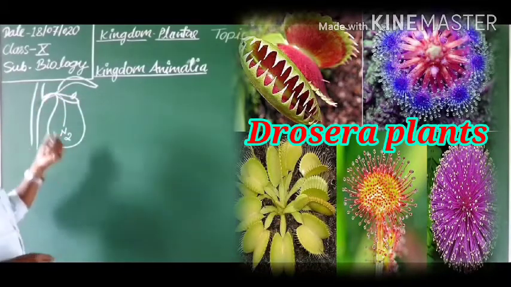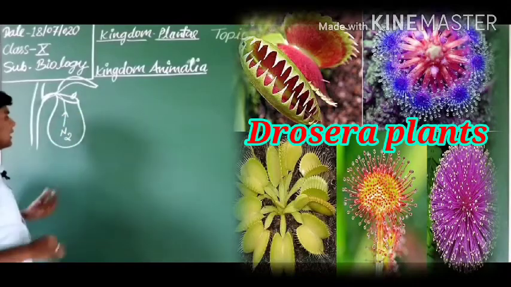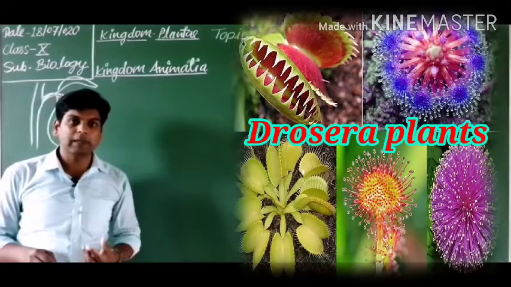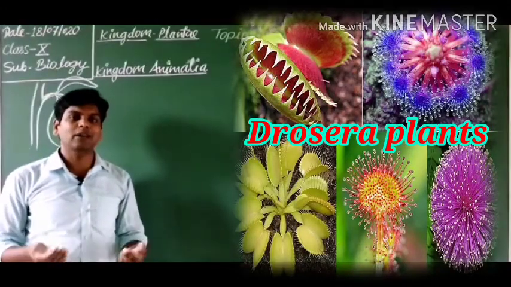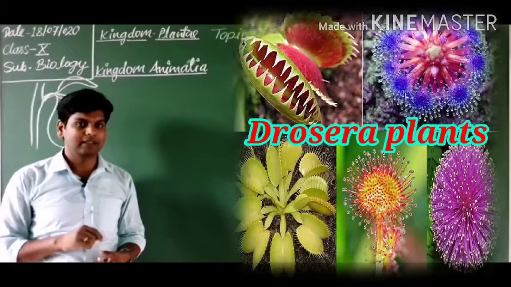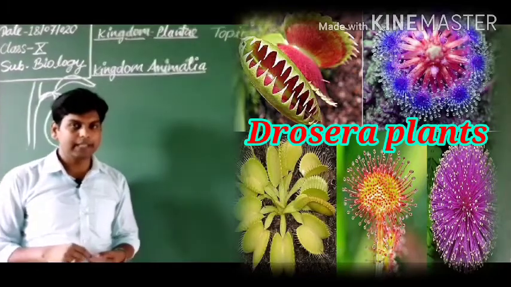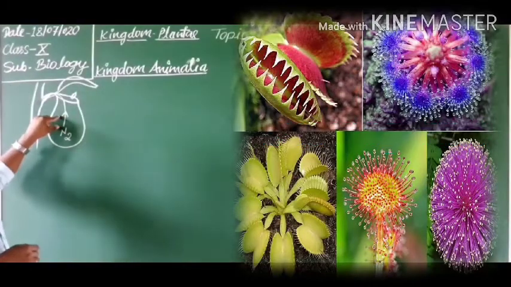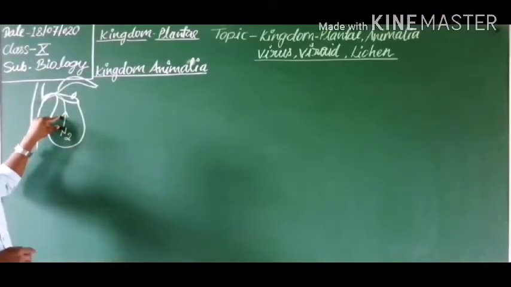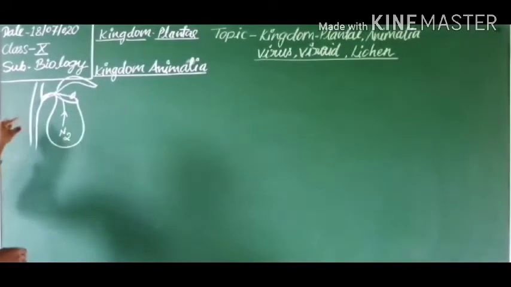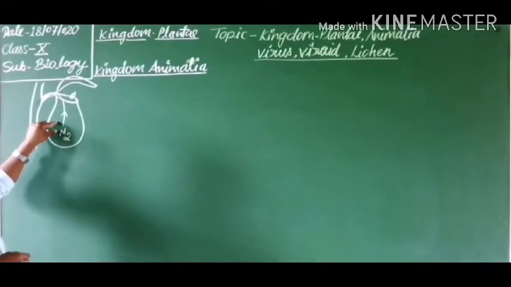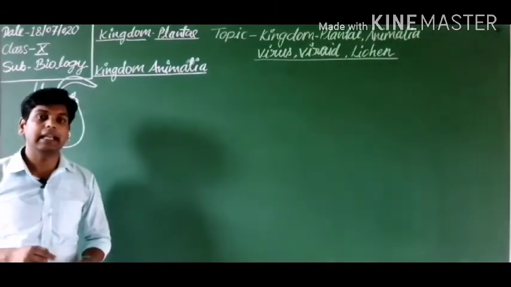Got it? Now, do you know whether these plants are autotrophic or heterotrophic in nature? I want to clear it up, so don't be confused. Plants are autotrophic, but they are only fulfilling their requirement of nitrogen this way. They grow in a habitat where nitrogen is less.